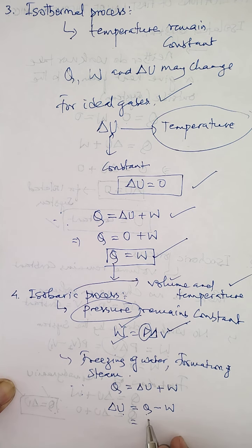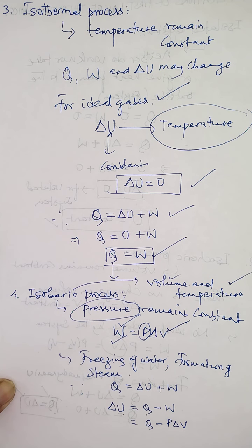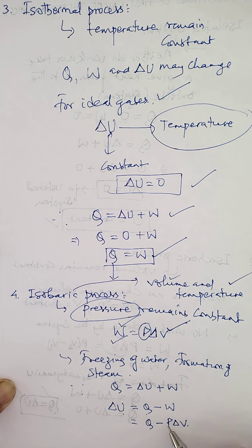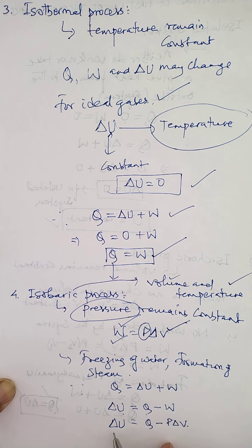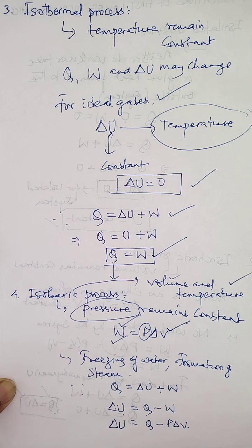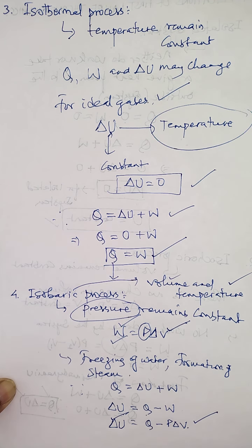But you know what W is? That means P delta V. The work is done because there is a change in volume. Although pressure does not change, the volume changes, so work is done. So the change in internal energy under an isobaric process is expressed by the relation delta U equals Q minus P delta V. But as you know, this work done can be positive or negative, so the change in internal energy can also be positive or negative.